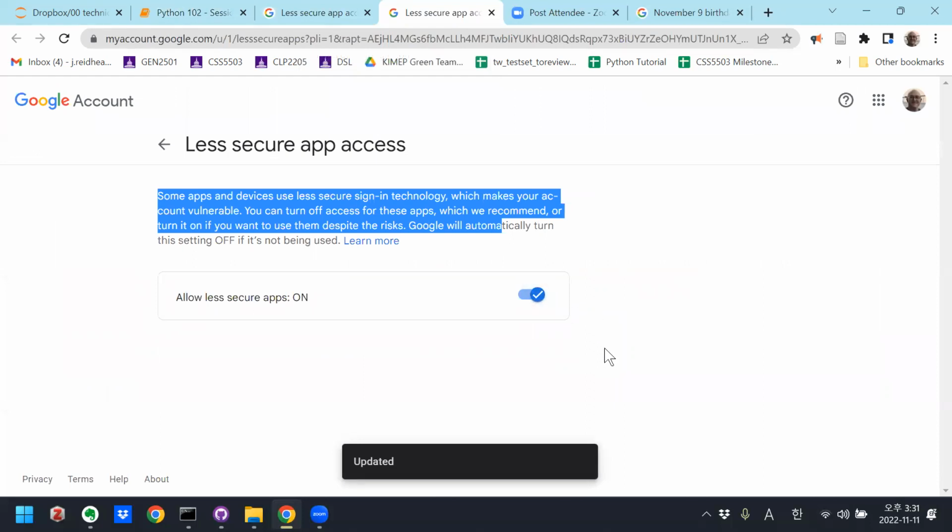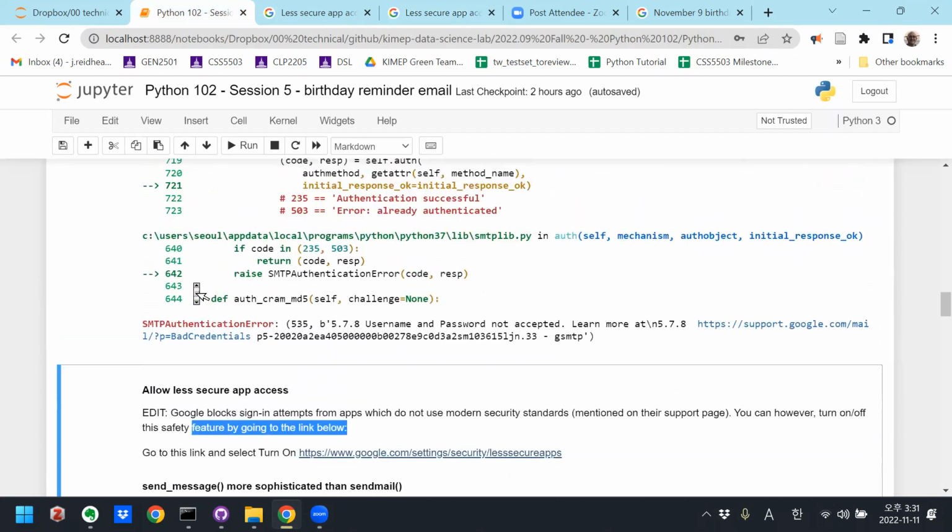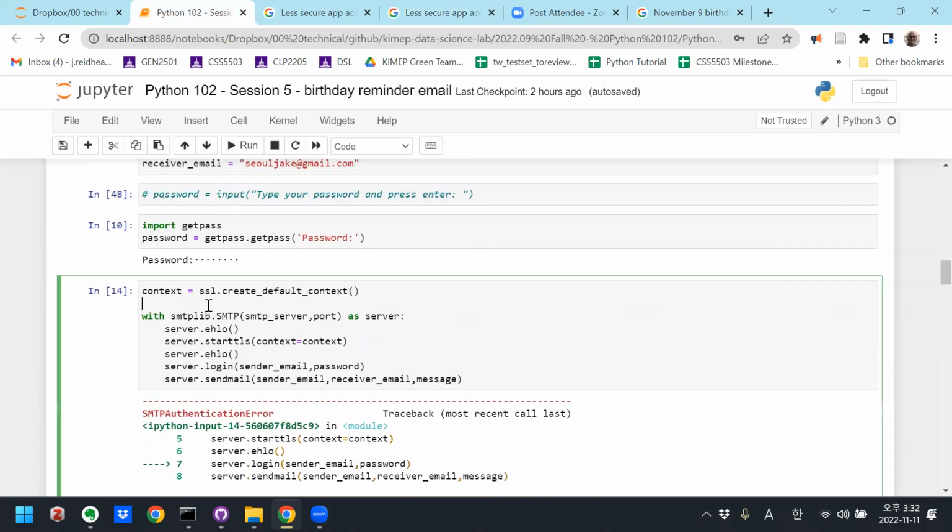Just for now, to run this, I'm going to allow Google to accept contact from this kind of app. This is what you have to do for the sending account, not the receiving account. Okay, so it's on, and now I'm going to go back and run this again.